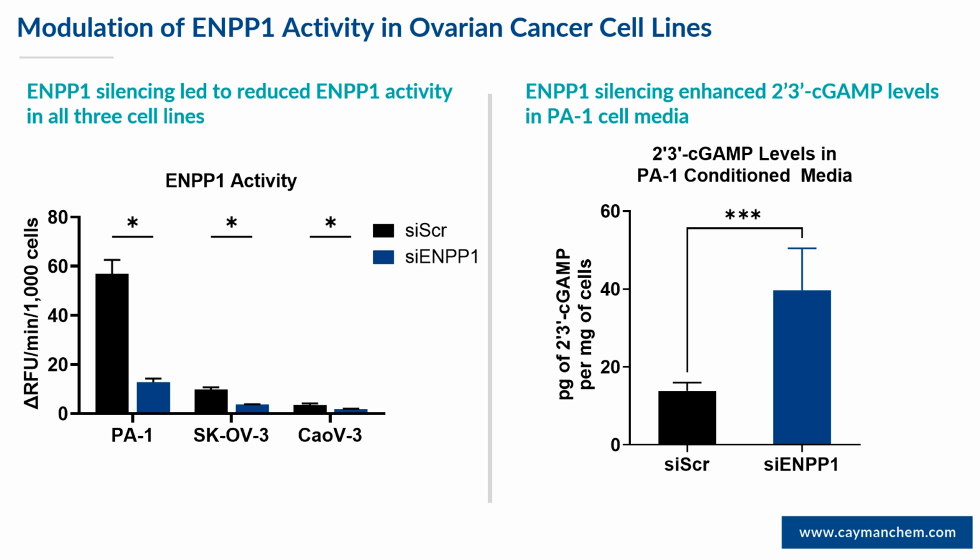So we then sought to determine whether ENPP1 silencing can lead to changes in cGAMP levels in the media. We used an ELISA to measure cGAMP levels, and we were initially unable to detect cGAMP in the media in any of the 3 cell lines if FBS was present. We then switched over to serum-free culture when we were able to detect cGAMP produced only by the PA1 cells. It wasn't detectable in the media from the other 2 cell lines. And we observed that in the si-ENPP1 treated condition, there was more than a 2-fold increase in cGAMP levels, indicating that silencing of ENPP1 gave rise to increased cGAMP export by the cells.